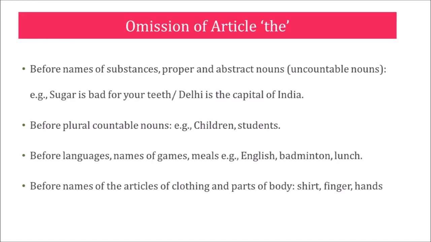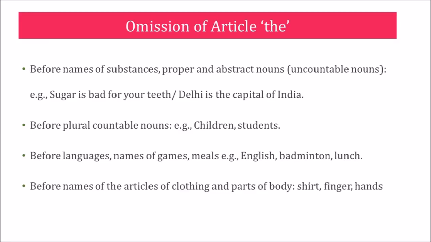Now, where do we need to omit the article the? So it is first before names of substances, proper and abstract nouns, especially uncountable nouns. For example, sugar is bad for your teeth, or Delhi is the capital of India. Then it is before plural countable nouns, for example, children, students, because these are plural countable nouns, so we will omit the article. Then comes before languages, names of sports, meals.